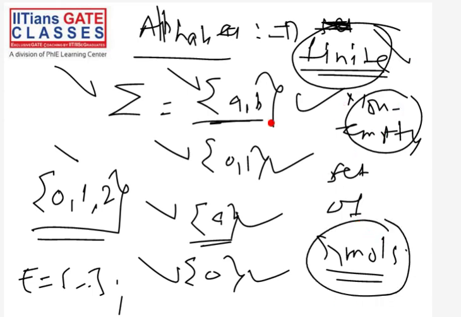Whatever language you have, whether that language is from the TOC subject or the English language, Chinese, Telugu, Malayalam, any language you have, that language has some finite non-empty set of symbols. So these are the building blocks of any language. So this is the definition of alphabet.